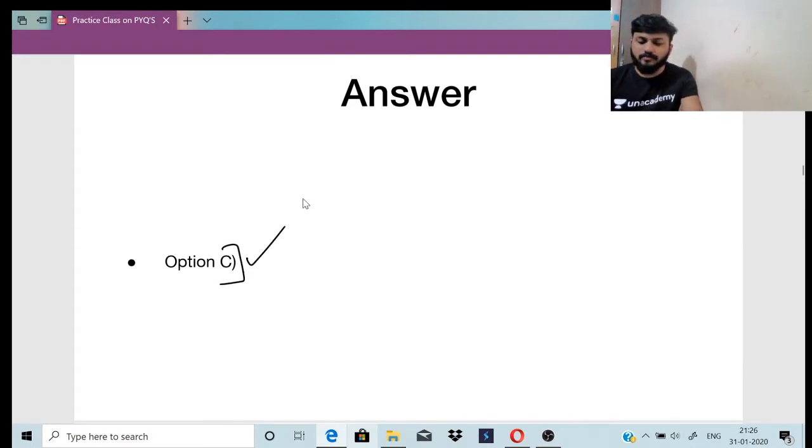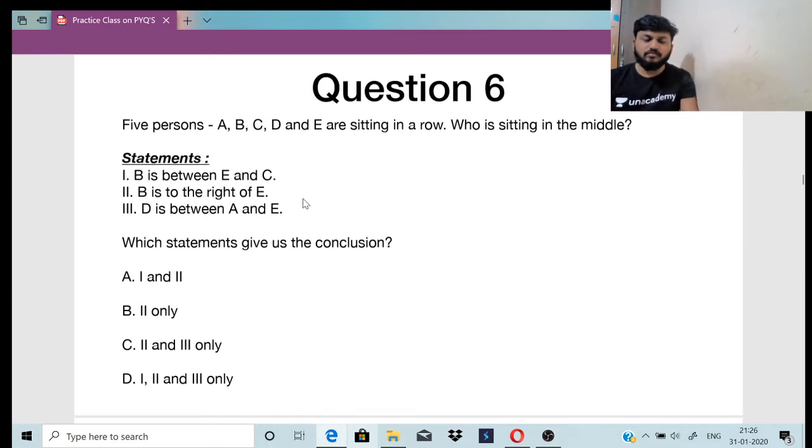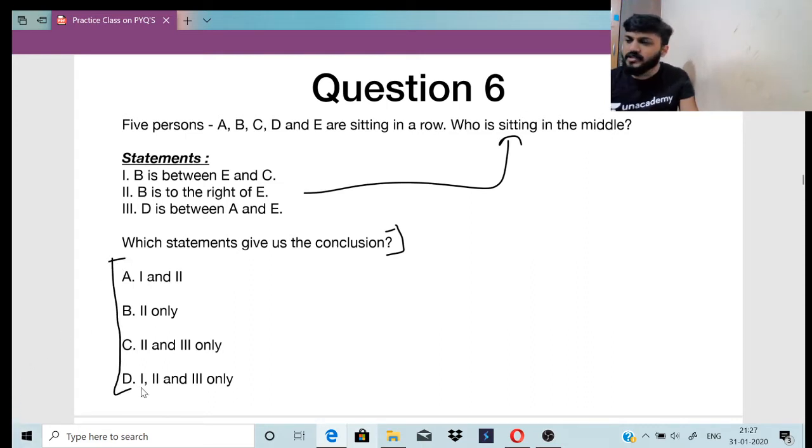Yes, Nishant, you're correct. Let us move on to the next question now, right? 5 persons A, B, C, D, E are sitting in a row. Who is sitting in the middle? Statement 1. B is between E and C. Statement 2. B is to the right of E. Statement 3. D is between A and E. Which of the statements will help us in knowing who is sitting in the middle? Here are your 4 options. Give me the right one.